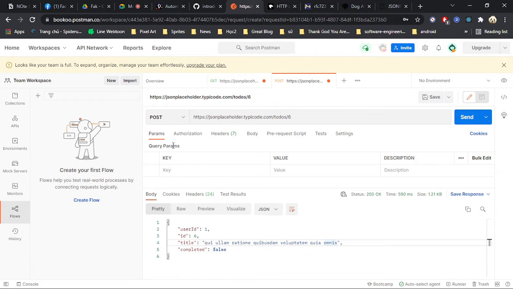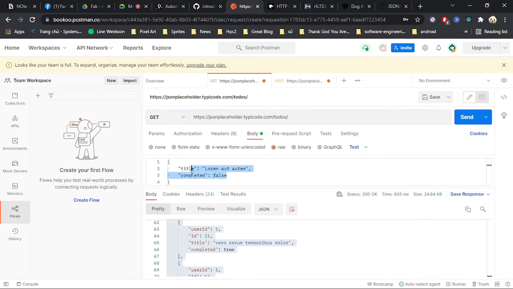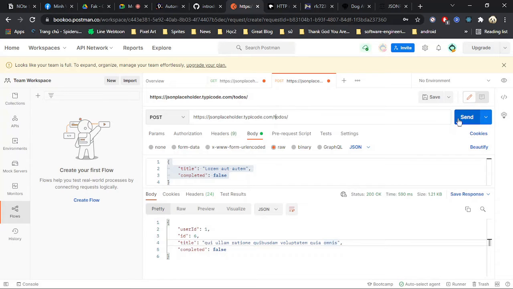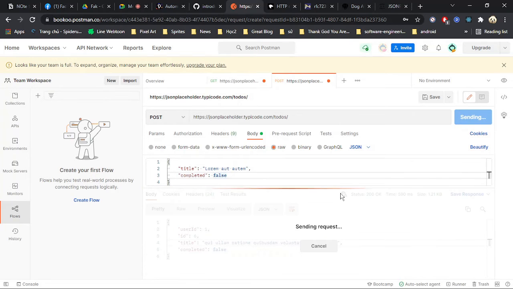Now we can do the posting, and what I'm doing here is trying to send this JSON to this domain server, and it will create a to-do with this title, and it is not completed.